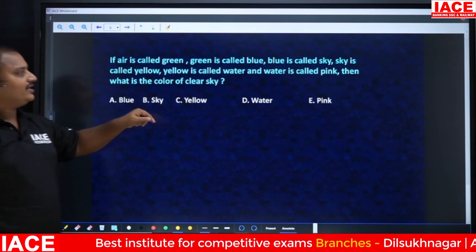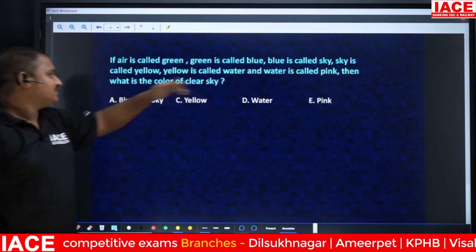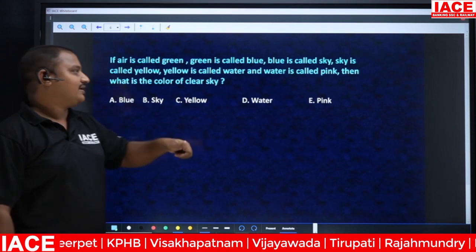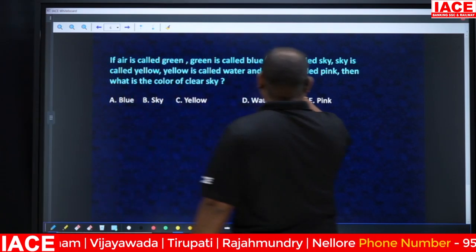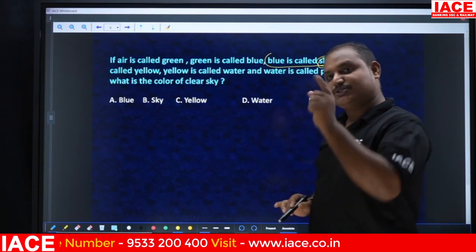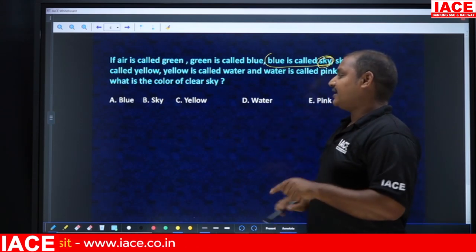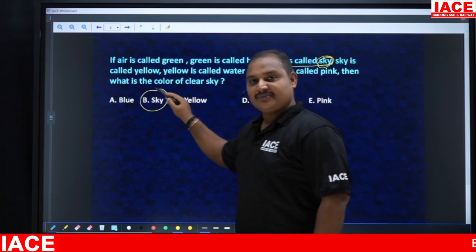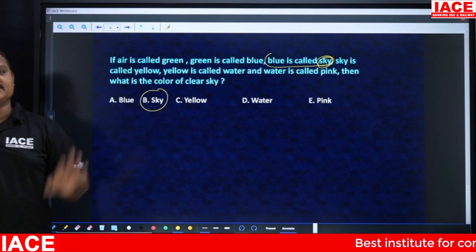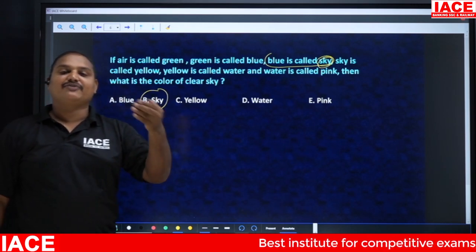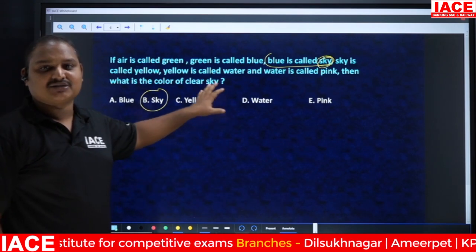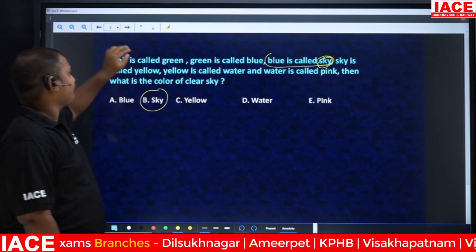if air is called green, green is called blue, and so on, the question is what is the color of the clear sky? The color of the sky will be blue, but blue is called sky here. See how confusing it is. The color of the sky is blue, and blue is called sky, so the answer will be sky. That's why they have introduced this concept, especially in the clerical exams. I'm telling you, if you're attempting RRB office assistant exams or clerical exams, you are going to get these types of substitutional coding logics.